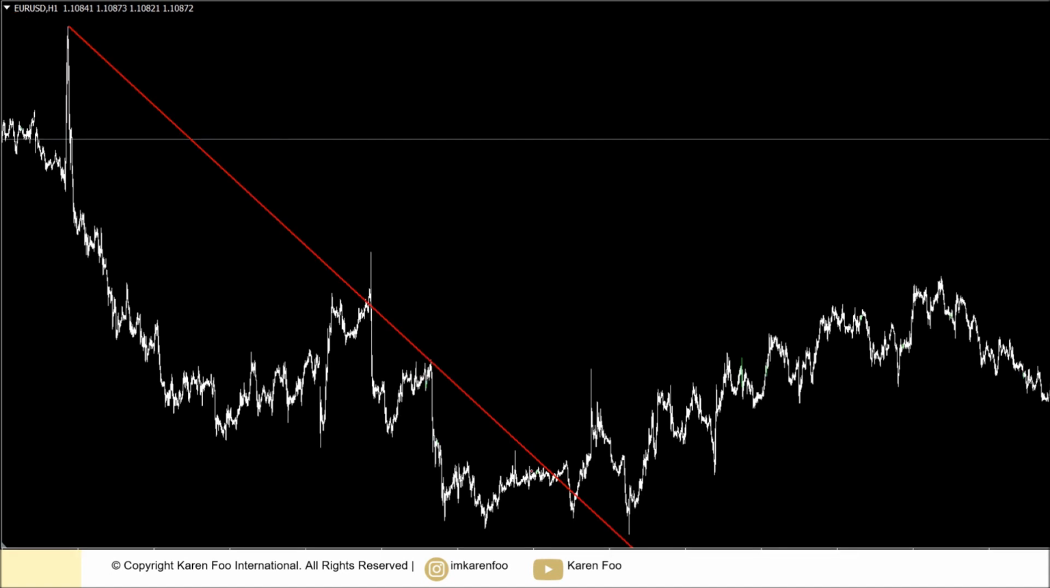Now the thing is, you don't really need to count exactly only the points that touch the trend line, okay, because when the price approaches near the trend line, you can also count that as a touch point, okay.